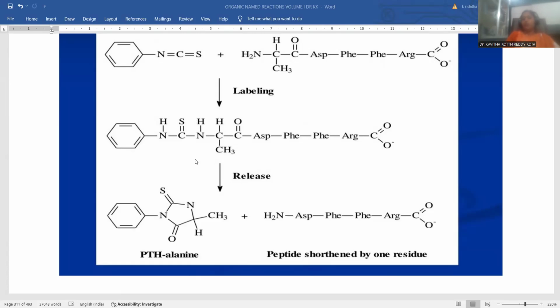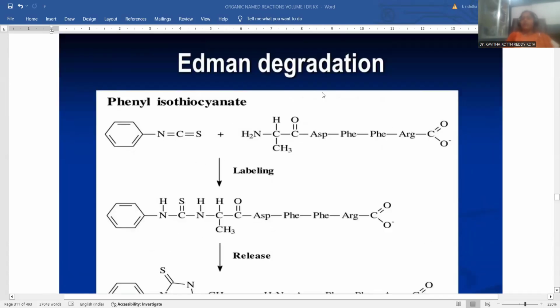That alanine is totally departed from the long chain peptide, so that this alanine fragment is now connected to the Edman reagent. You notice the alanine which is taken out by this Edman reagent, and whatever shortened chain is there, again it is having NH2 functionality. Peptide chain skeleton retained, but the length of the chain got shortened. This is regarded as the Edman degradation process, right?